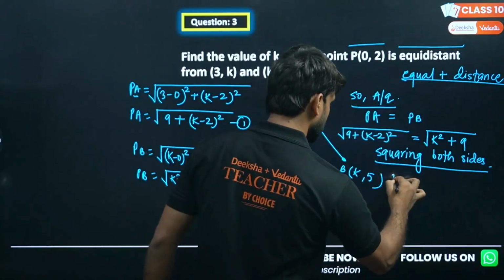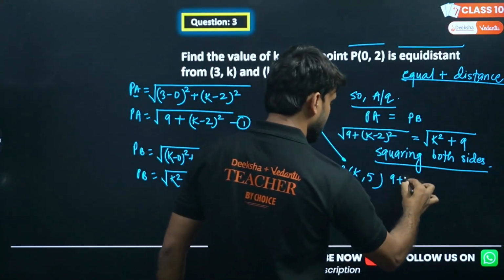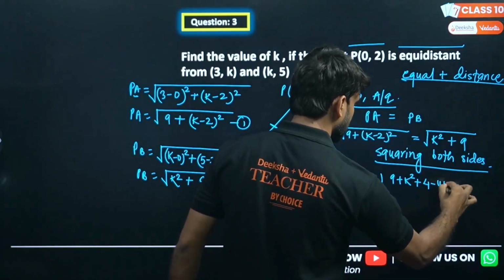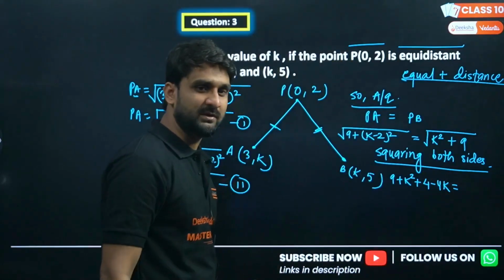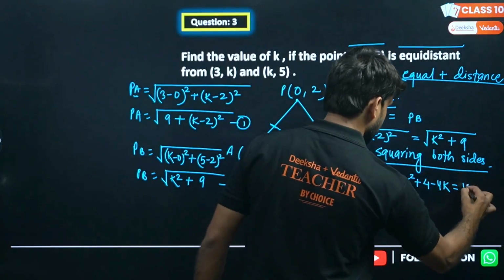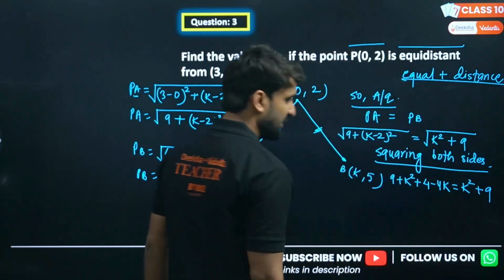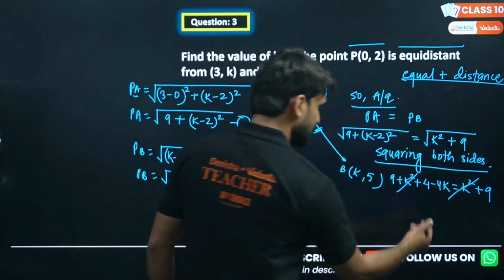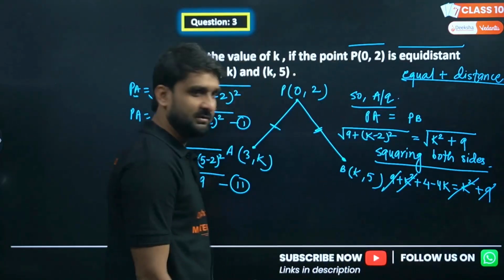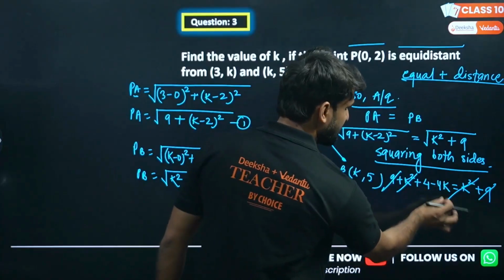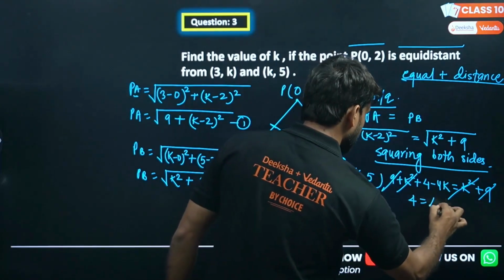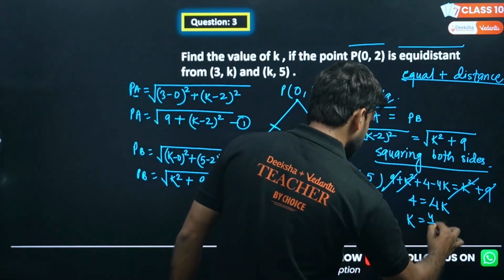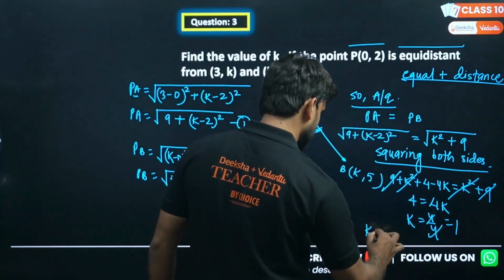So 9 and a minus b whole square will be a square plus b square minus 2ab. So that will be minus 4k. And this side is k square plus 9, so it will remain as it is. Here both the k squares are cancelled, and the 9s are also the same on both sides, so they have also cancelled. We can shift minus 4k to this side, so the minus will be positive 4k. So we are getting k as 4 by 4, which equals 1. So the answer is 1.